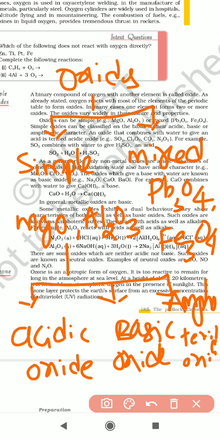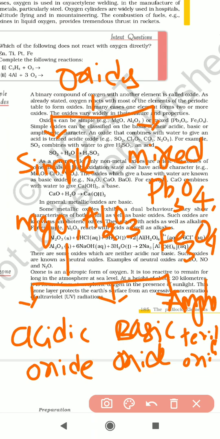Simple oxides are further classified into three types: acidic oxide, basic oxide, and amphoteric oxide.